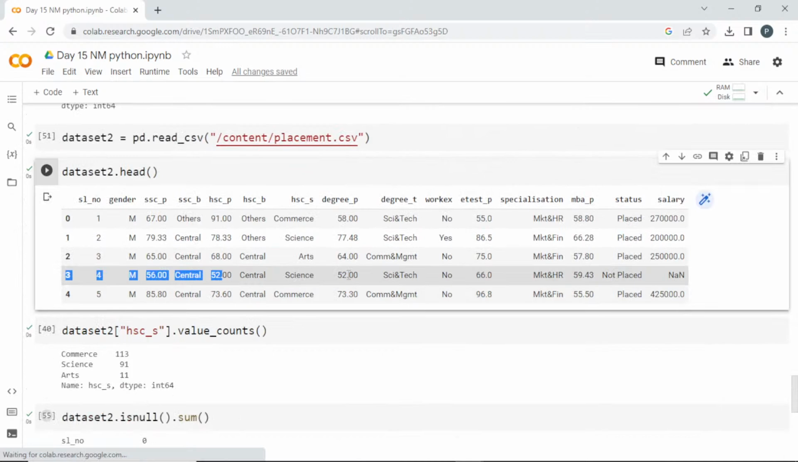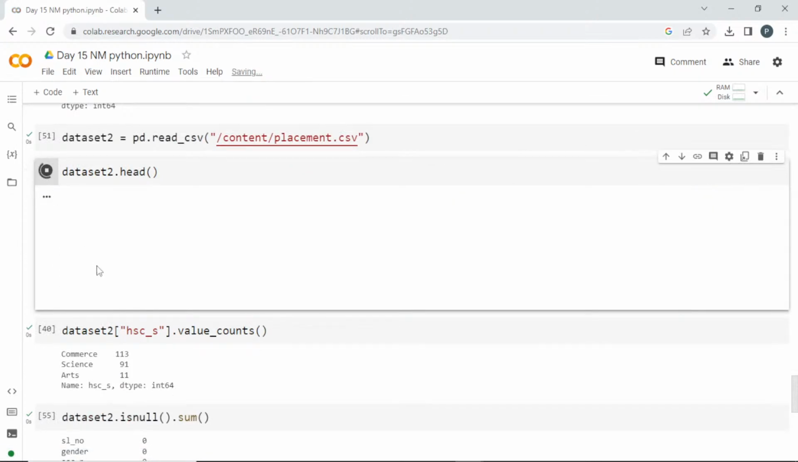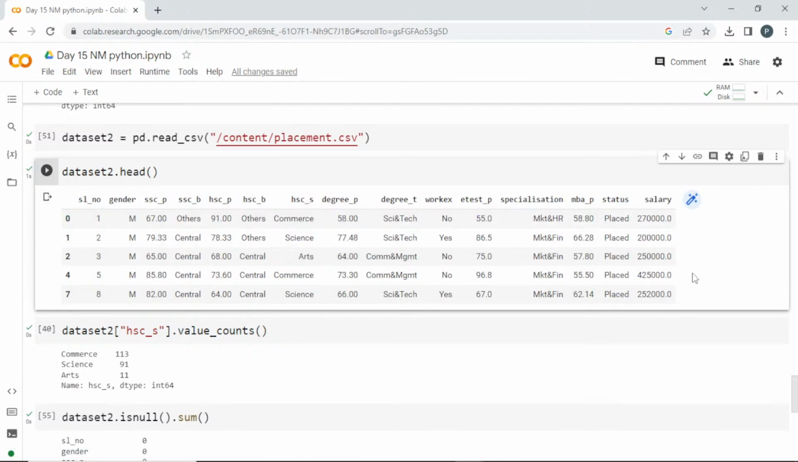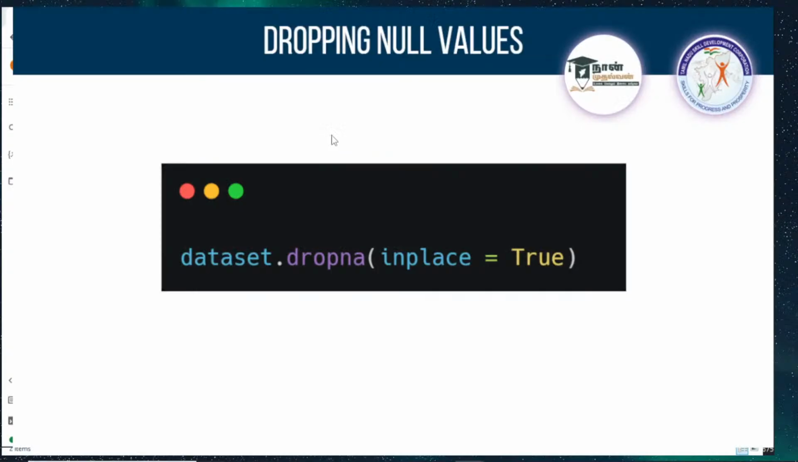Let me see how it looks. Before, the third index contained a null value. If I refresh this, I won't find that entire row. See here, that third index is entirely gone. Wherever there were null values, in all 67 places, those rows have been removed. That entire row is removed. That's the use of dropna.